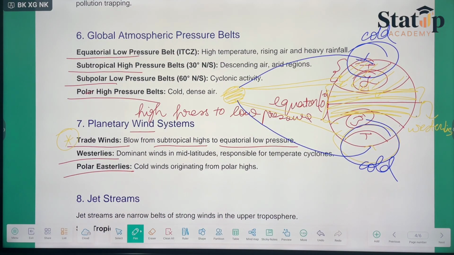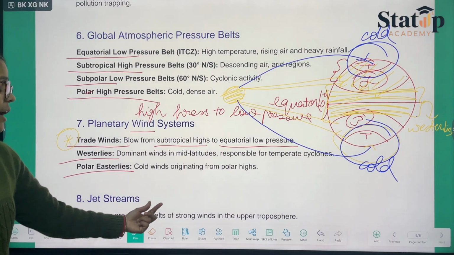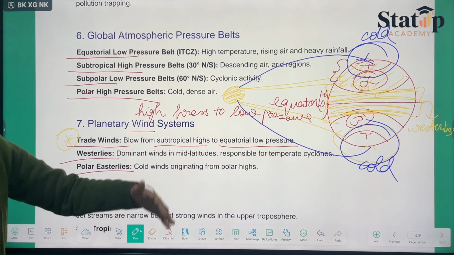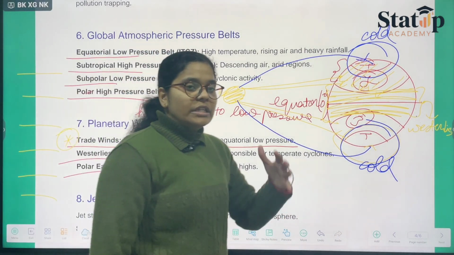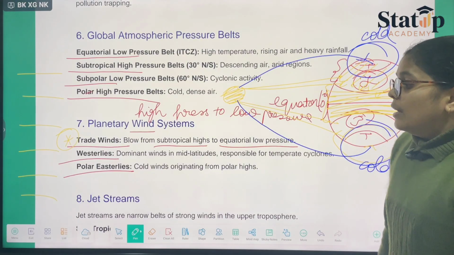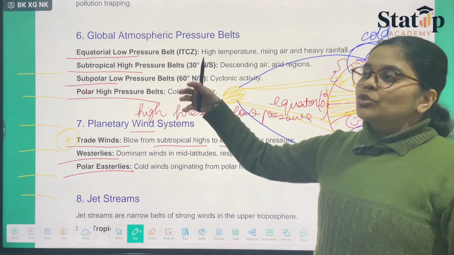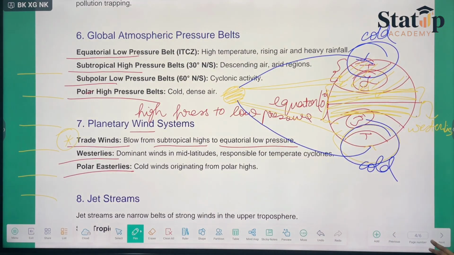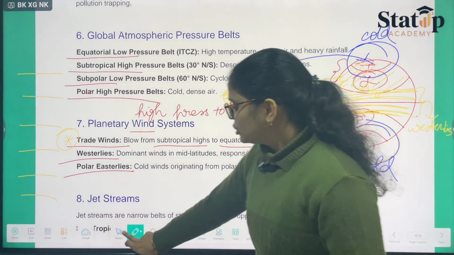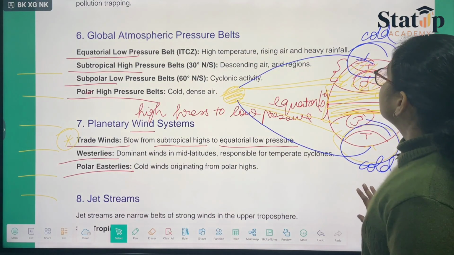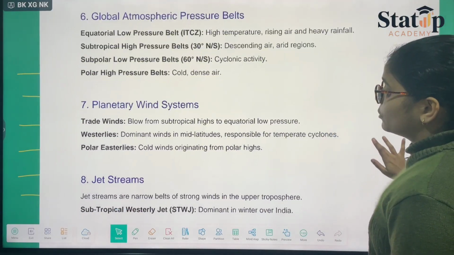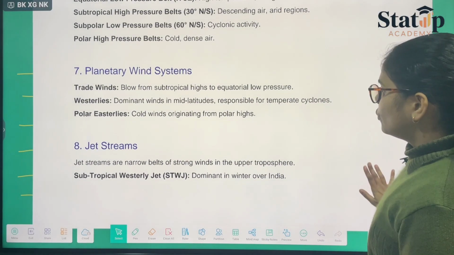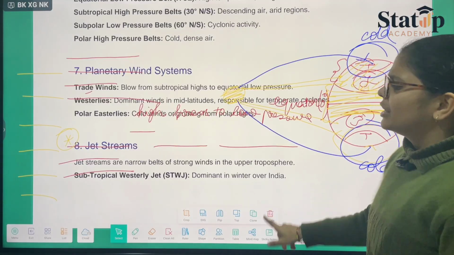Next we have the jet streams. Jet streams are narrow belts of strong winds in the upper troposphere. As you all know, there are layers of the atmosphere: stratosphere, troposphere, mesosphere. These jet streams can only be visualized in the layer known as the troposphere. They are dominant in winter over India.